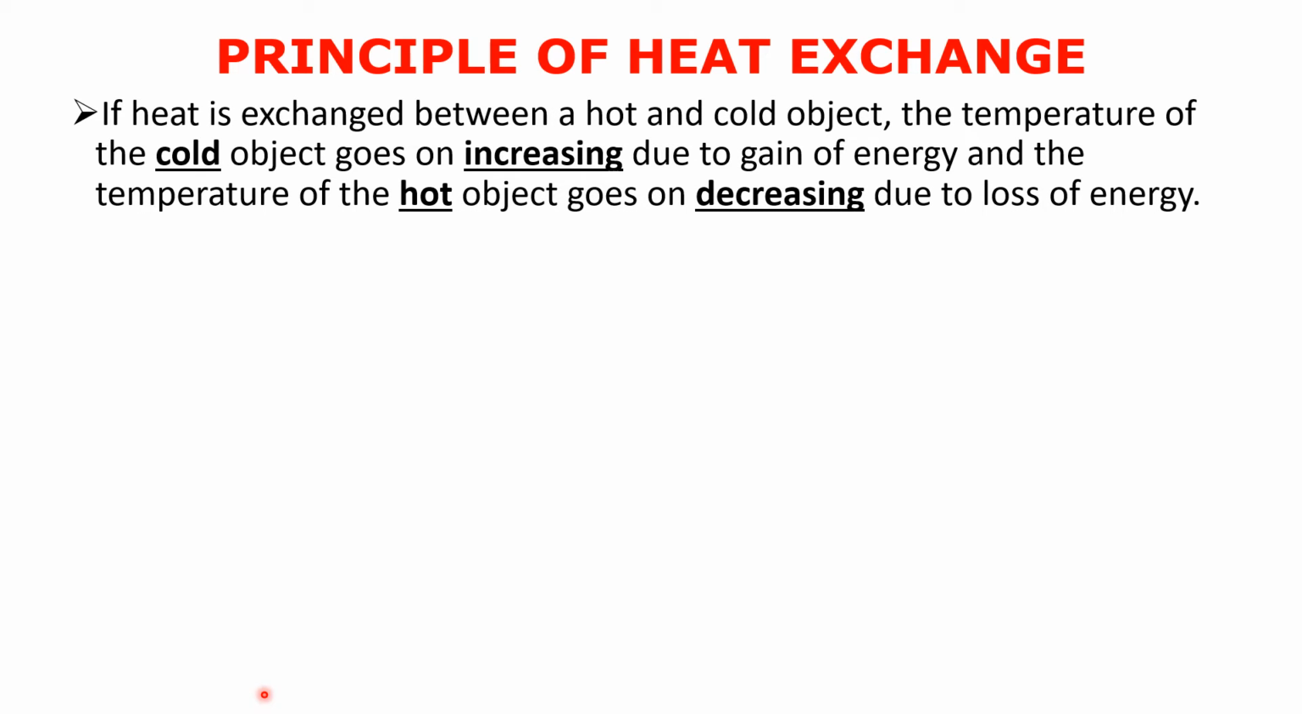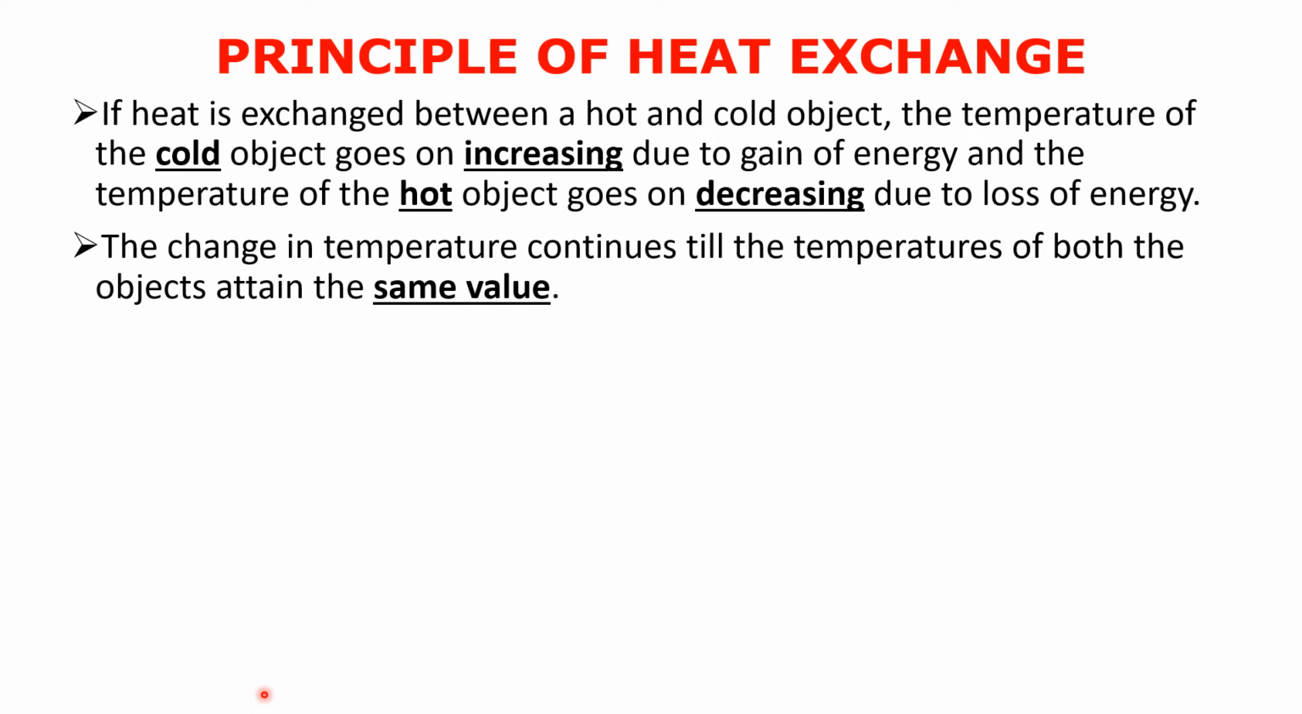If heat is exchanged between a hot and a cold object, the temperature of the cold object goes on increasing due to the gain of energy, and the temperature of the hot object goes on decreasing due to the loss of energy. So when heat is exchanged purely between the hot and the cold object, the cold object will become hotter and the hot object will become colder. In other words, the hot object's temperature will go on decreasing and the cold object's temperature will go on increasing. It's common sense. The change in the temperature continues till the temperatures of both the objects attain the same value.